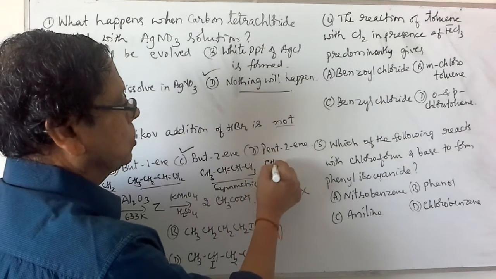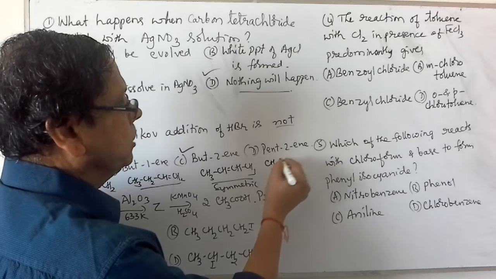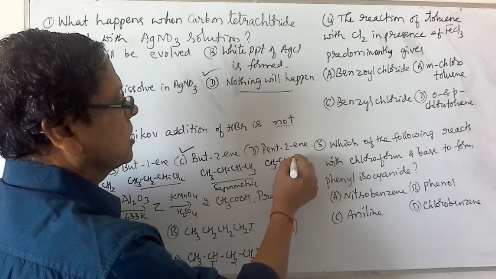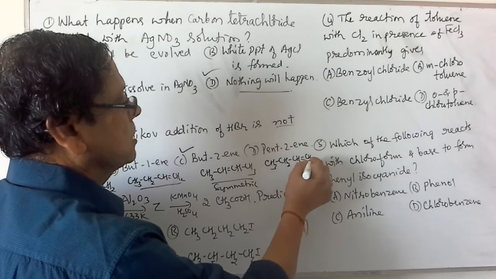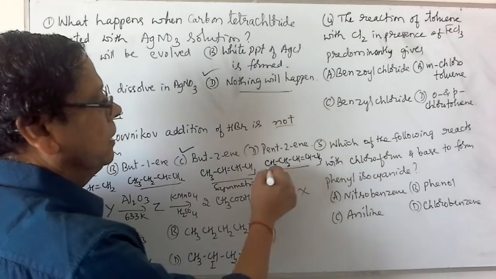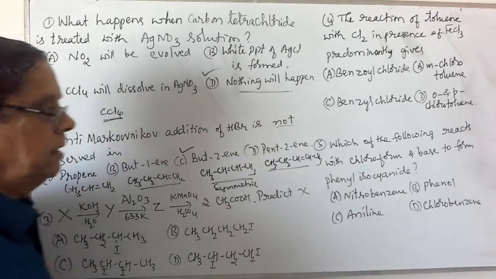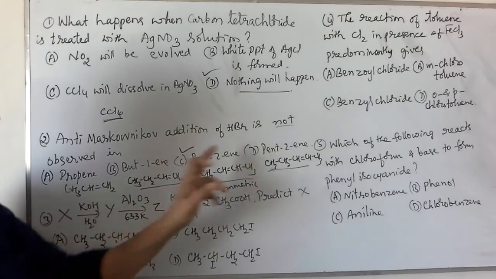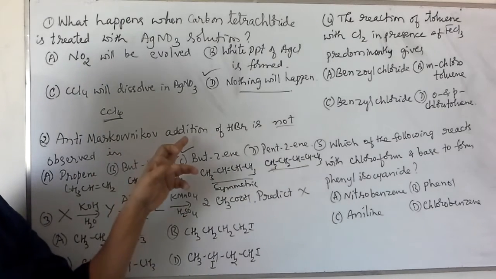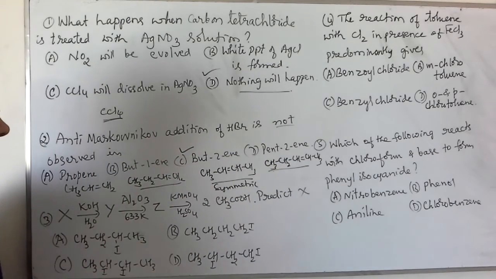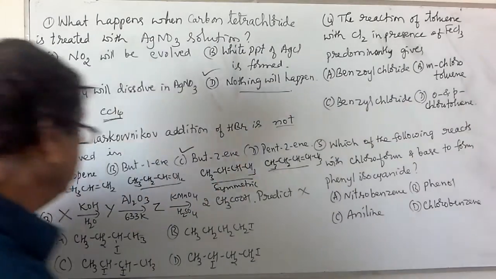But pent-2-ene, CH3, CH2, CH double bond CH, CH3, is also unsymmetric. That's why A, B and D will undergo anti-Markovnikov's addition. C will not undergo anti-Markovnikov's addition. Now let me consider this third question.